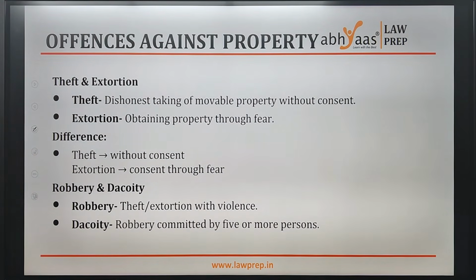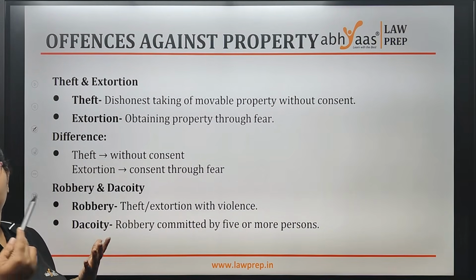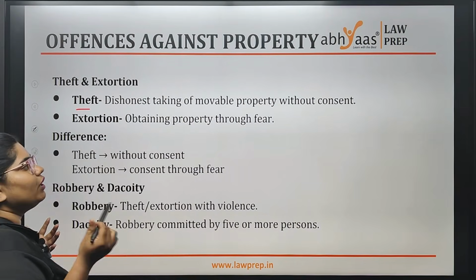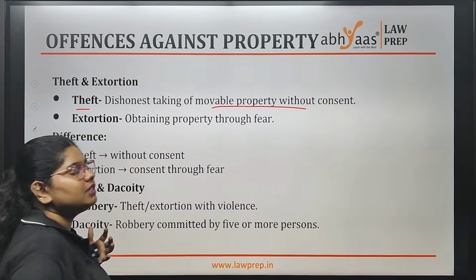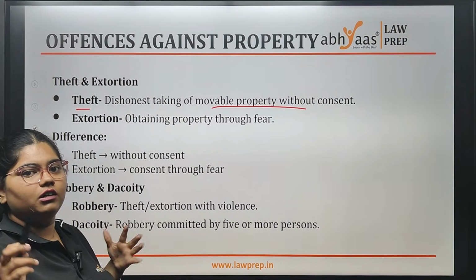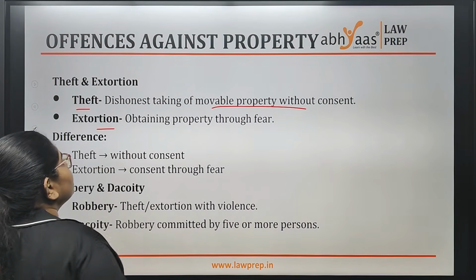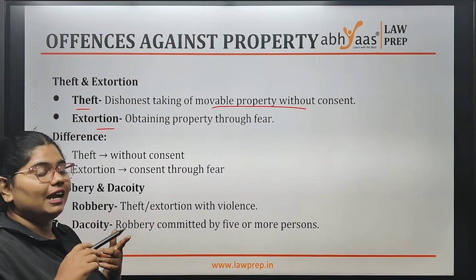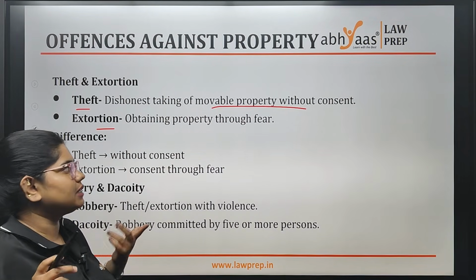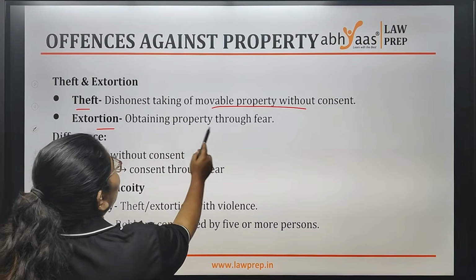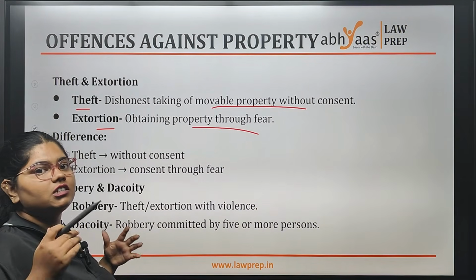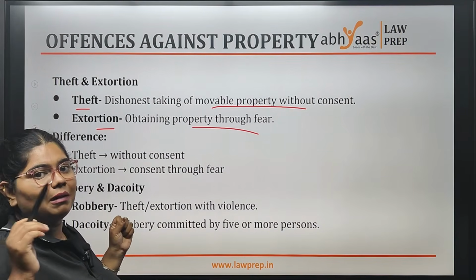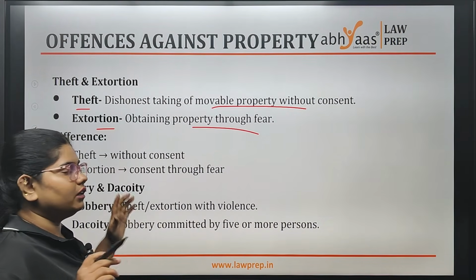Now coming to offenses against property, any movable or immovable property. The first one is theft. If you dishonestly take any movable property without my consent, like my phone, that is theft. Extortion is obtaining property through fear. For example, I'll leak your pictures if you do not give me 50 lakh rupees. You create a fear or threat in their mind and then take the money or property, that is extortion.